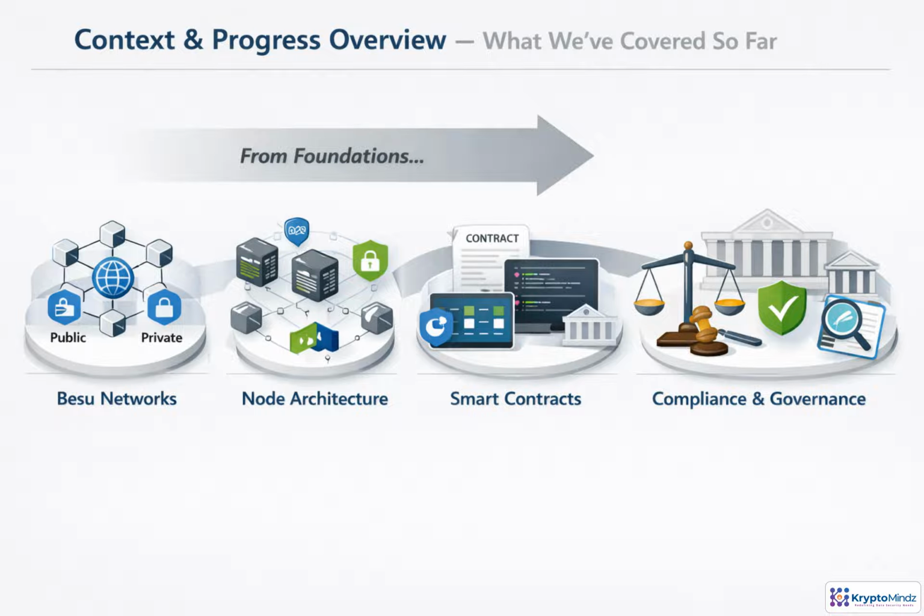You've already built the core Besu toolkit: network models, node architecture, consensus, permissioning, and smart contracts. Now we'll look at how those choices support compliance requirements, such as auditability, privacy, governance controls, and regulatory alignment.